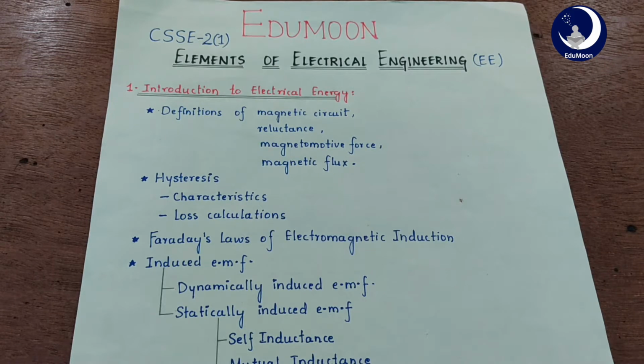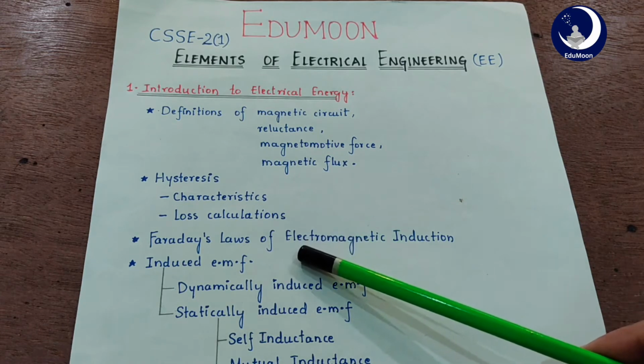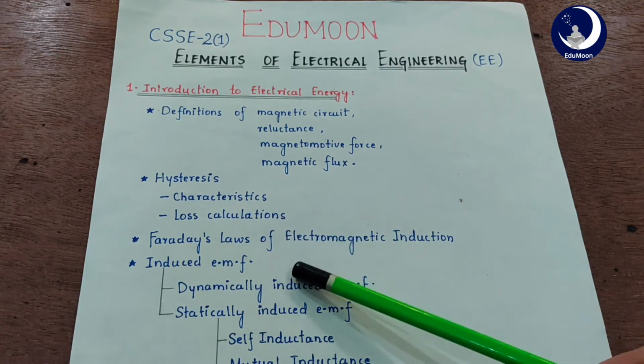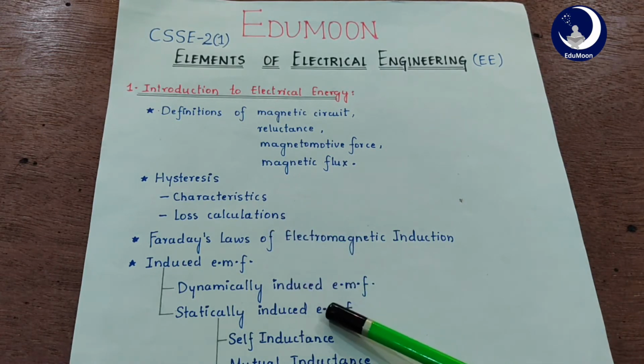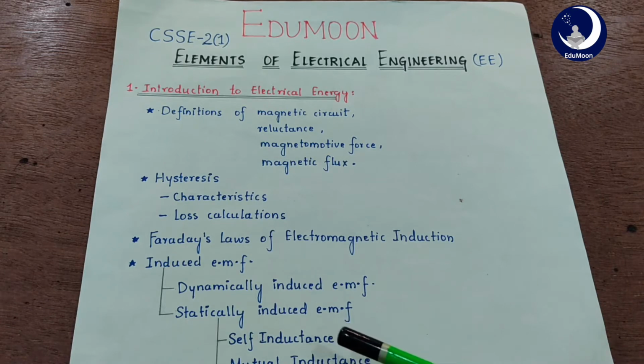In the last session, we learnt about hysteresis, right? And in today's lecture, we are going to study Faraday's laws of electromagnetic induction and then induced EMF. Induced EMF is of two types, dynamically induced EMF and statically induced EMF. In statically induced EMF, there are further two types, self-induced EMF and mutually induced EMF. So in today's session, we are going to learn about EMI and EMF. Let's get started now.